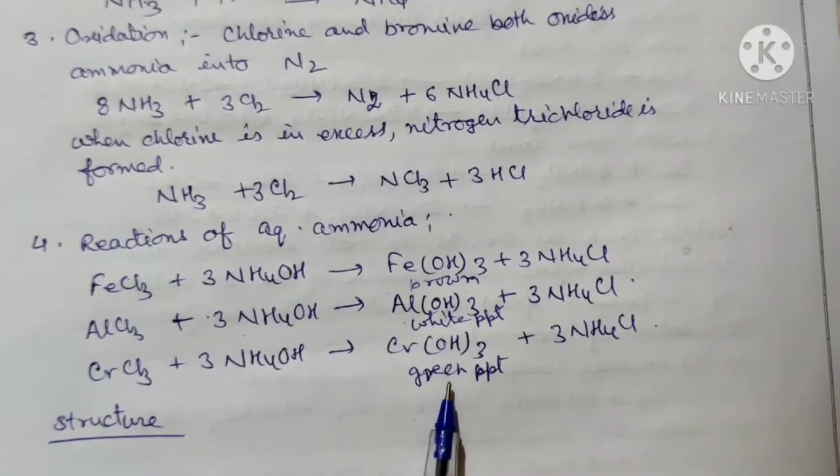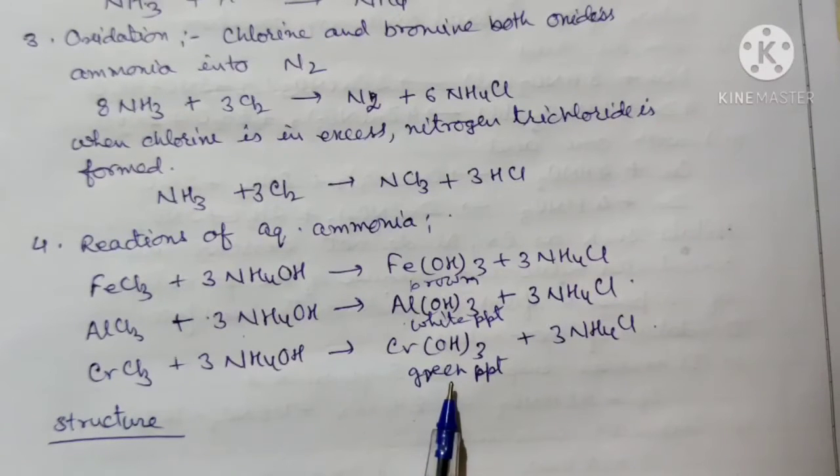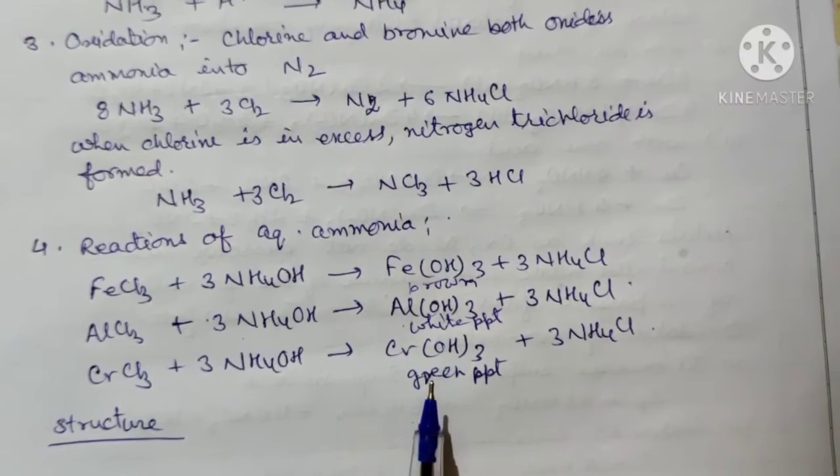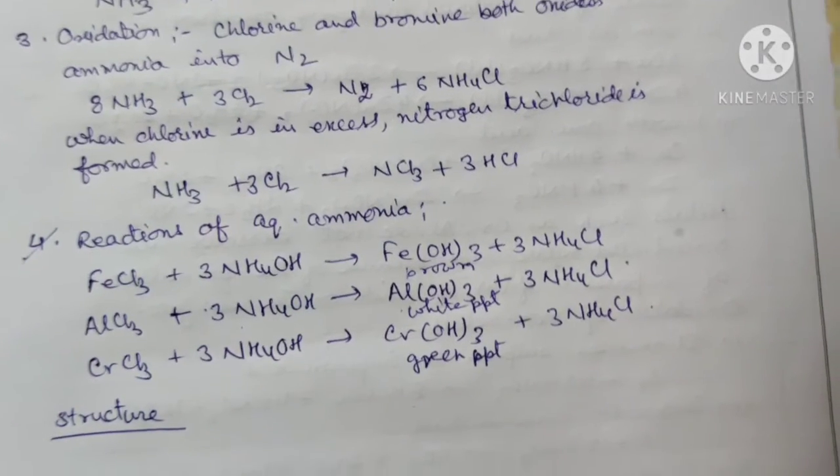For identification of copper, when we take a solution of copper salt and put ammonium hydroxide into it, the color deepens. Due to the increase in color intensity, we can identify the copper ion. That is the test for copper ion. So these are the chemical properties, and this fourth property is very important for examination purposes.